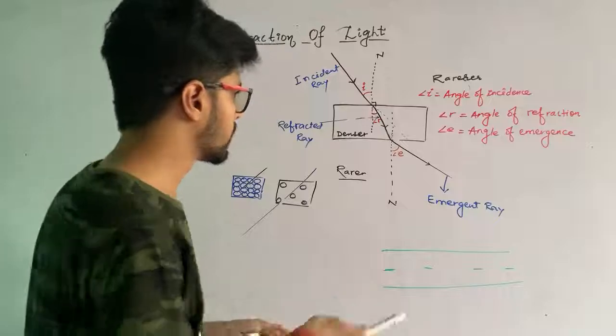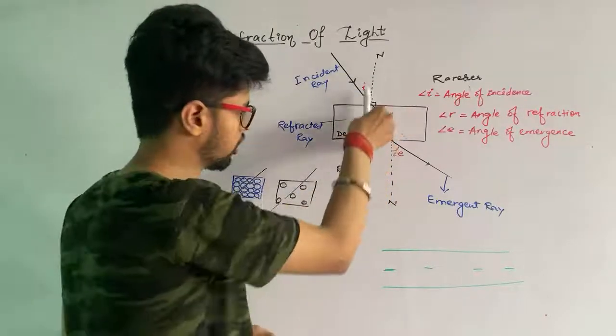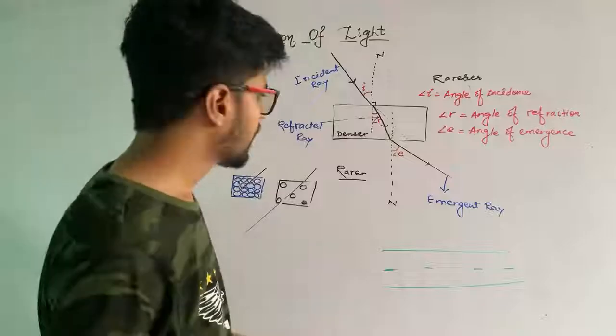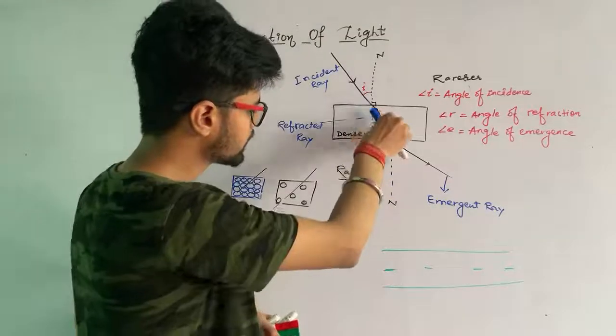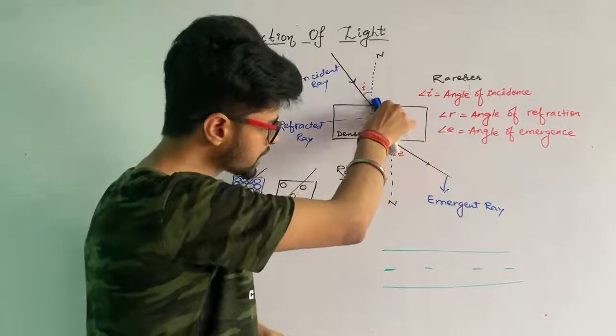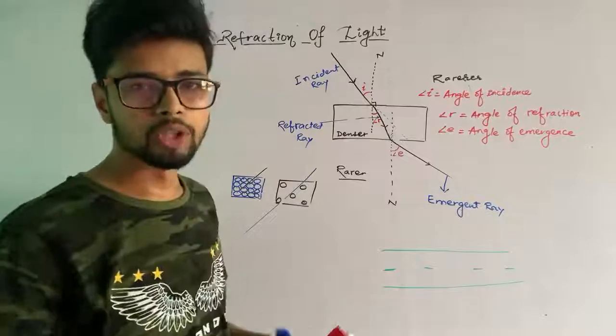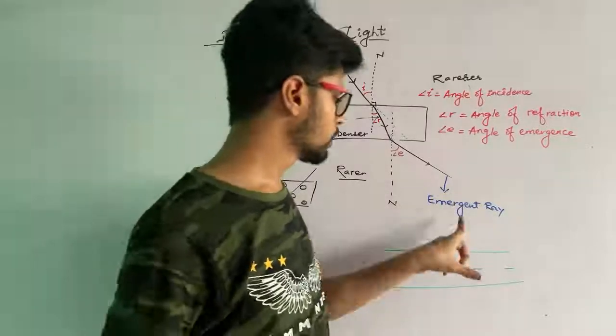ये हमेशा सीधा चला जाता, but it is just bending towards the normal. ये normal की तरफ bend करेगा. And while light ray is moving from the denser to rarer medium, it is moving away from normal. ये अगर light ray सीधा आता तो ऐसे चला जाता, but it is just moving away from the normal. Got it? That light ray is known as emergent ray.